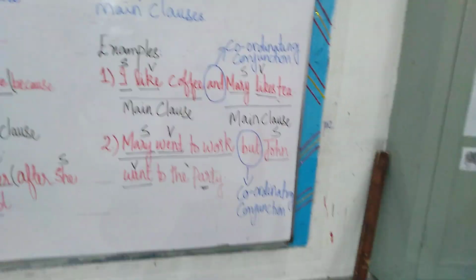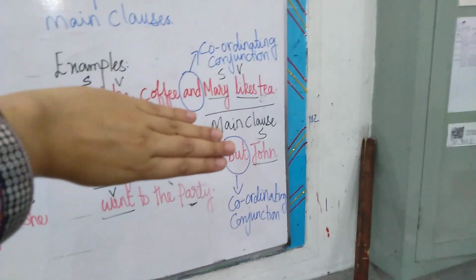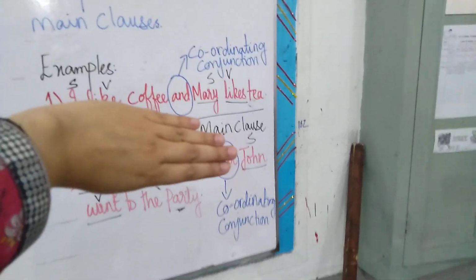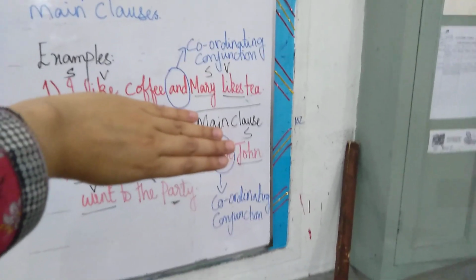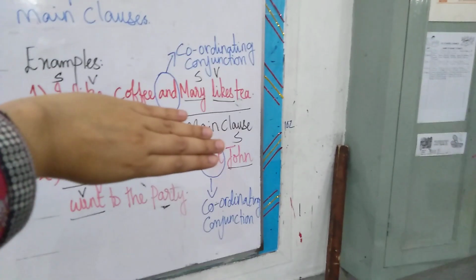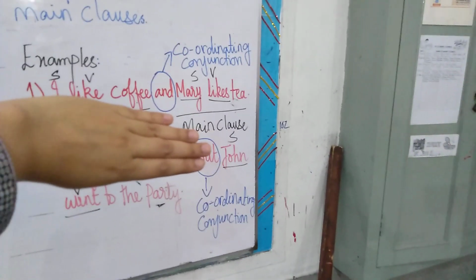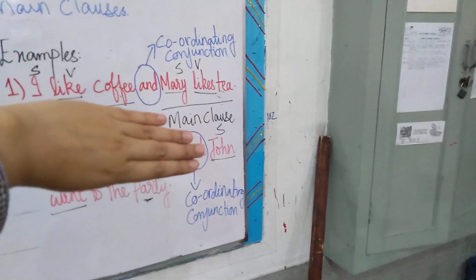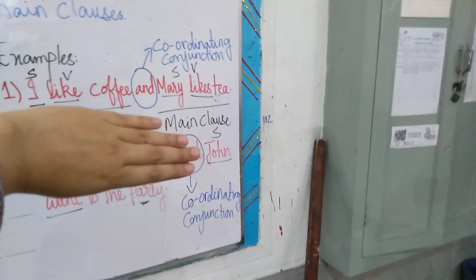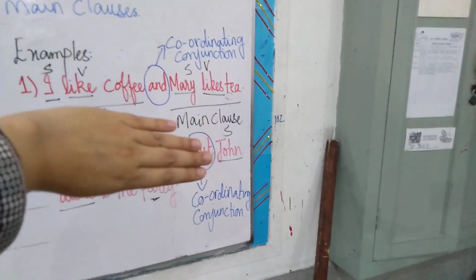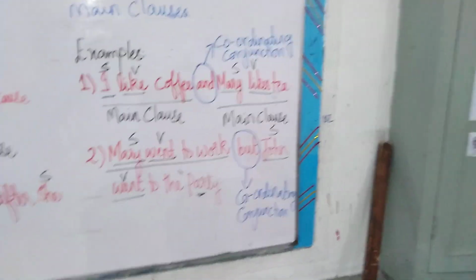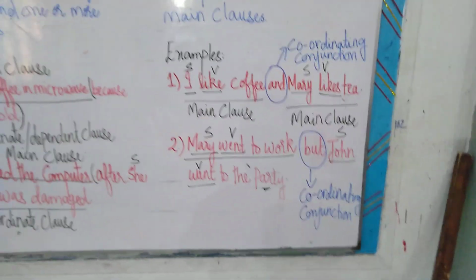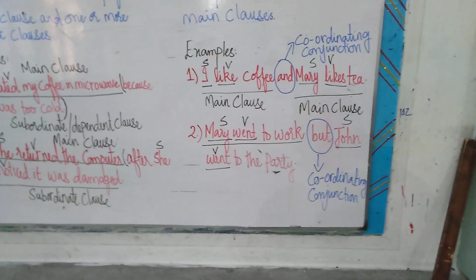If I hide the first part, the second part also gives me a complete sense. John went to the party. John is a subject, went is a verb. So both of them have a subject and a verb, and both give a complete sense. They are not dependent upon each other. So both of them are main clauses joined together by a coordinating conjunction, that is but.